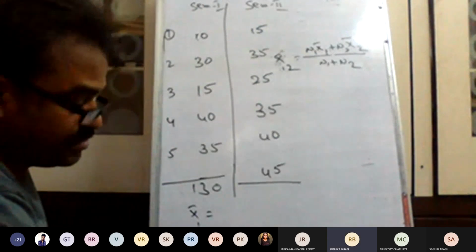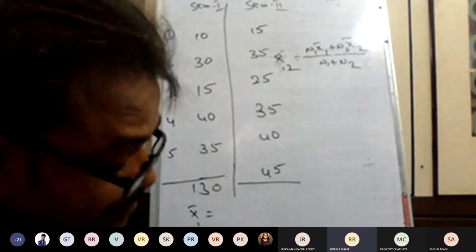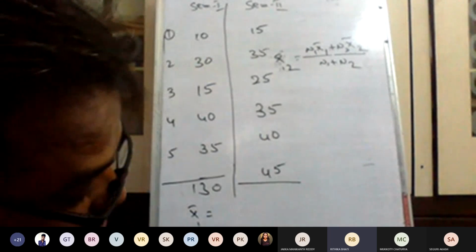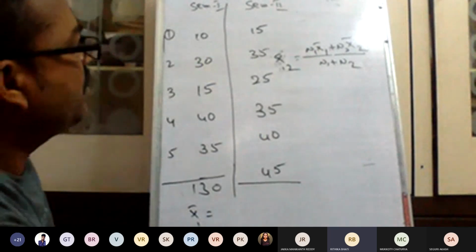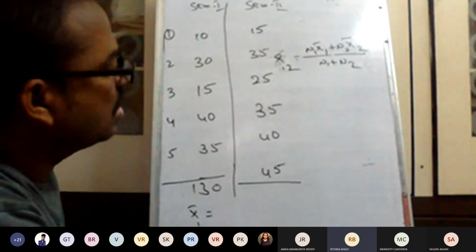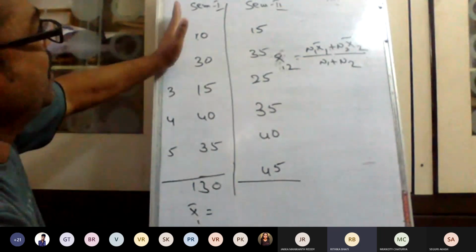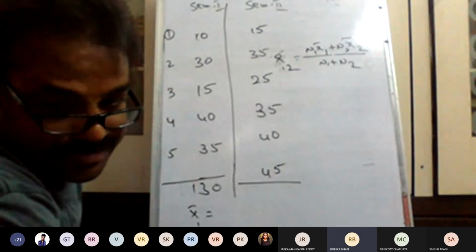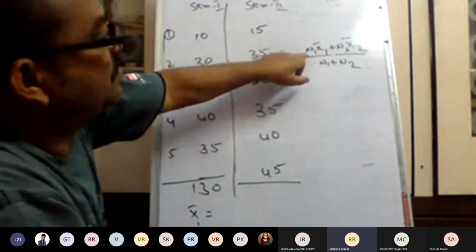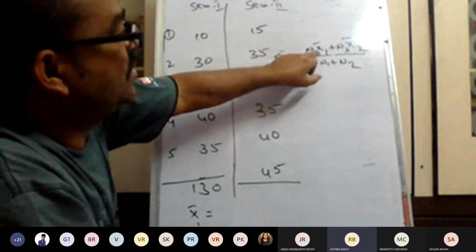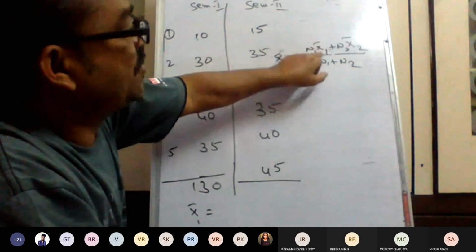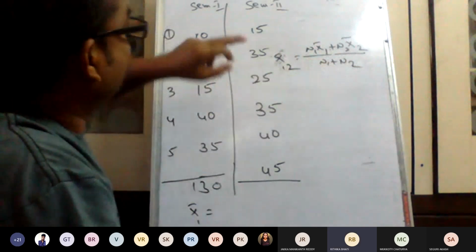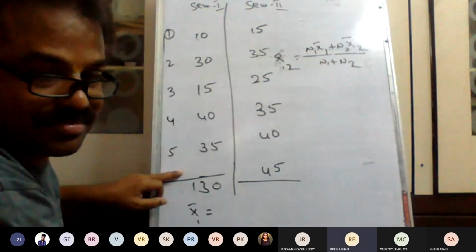Sir, what is x1, x2? Sorry, mean 1, mean 2. This is mean 1. This is mean 2. In the formula, n1 into arithmetic mean 1, x bar 1. What is arithmetic mean 1? This one, the sum of observations.